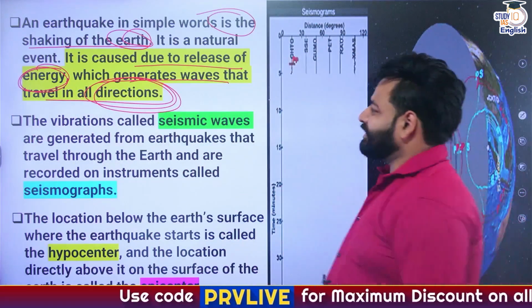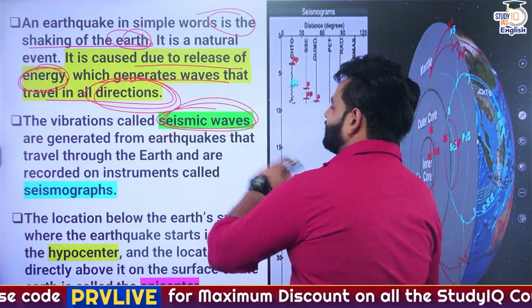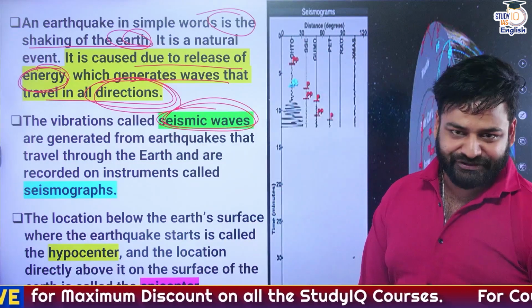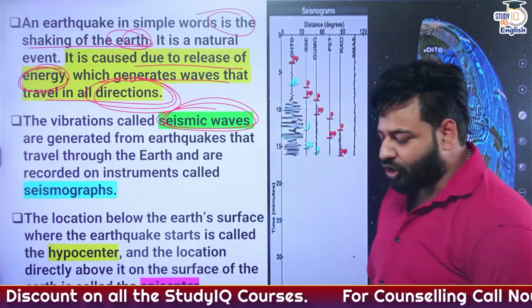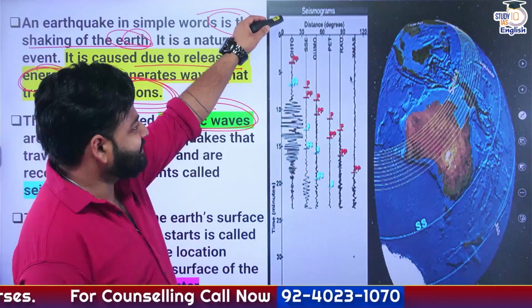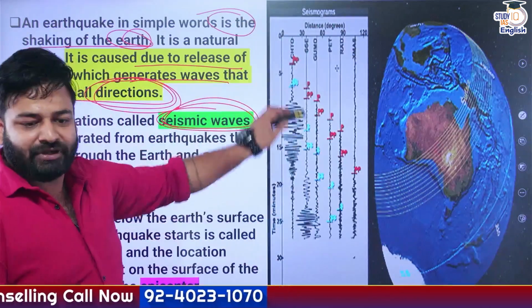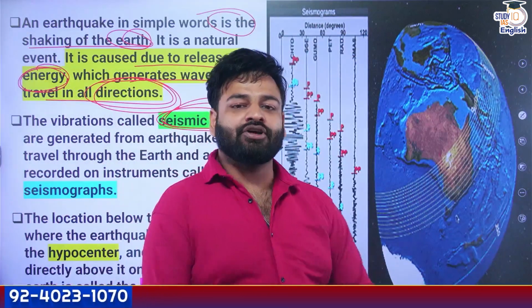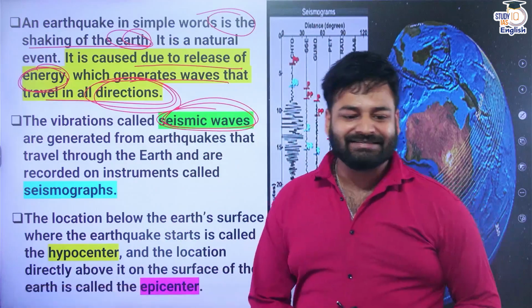So the vibrations are called the seismic waves or also the earthquake waves. Now they are recorded on a particular equipment known as the seismograph, as you can see here, right?